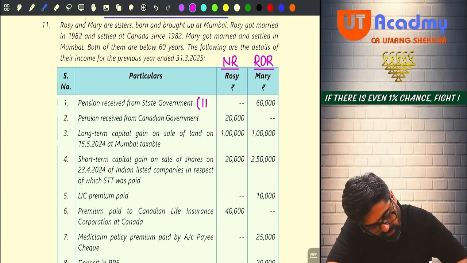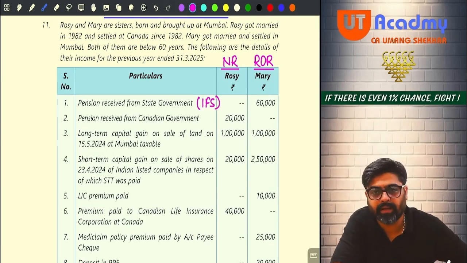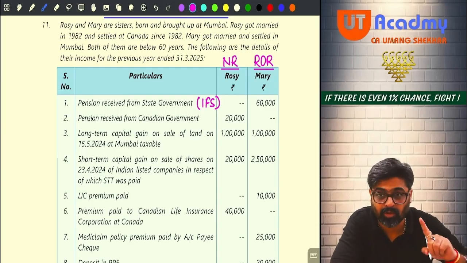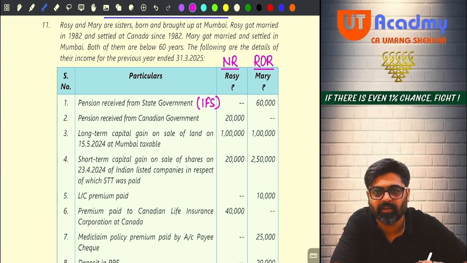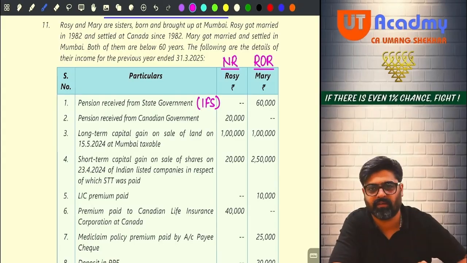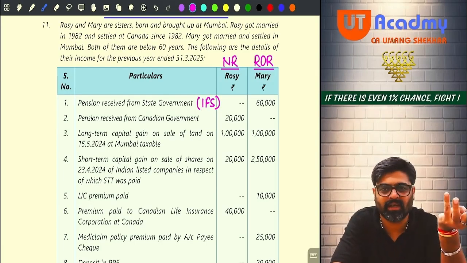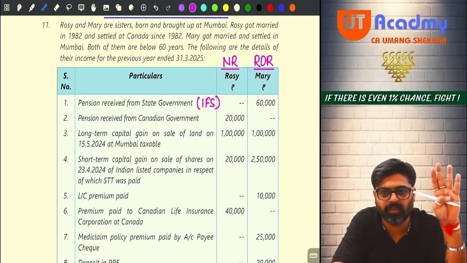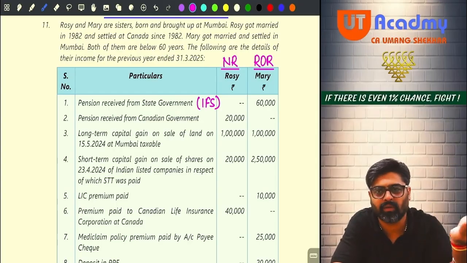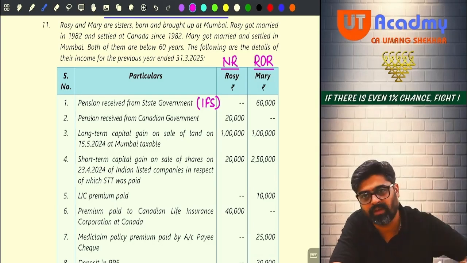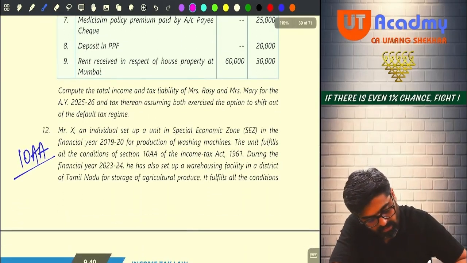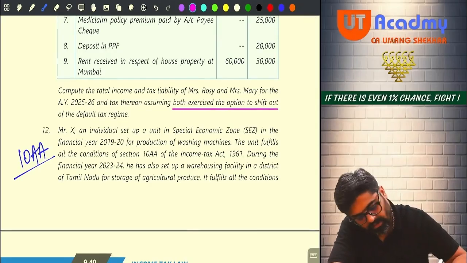So this entire pension will be taxable as income from salary for Mary, and from it she is going to get a standard deduction of 50,000. Because this pension is taxable under the head salary, from this pension she is going to get the standard deduction. This is the only income which she is receiving as salary. There is no other salary income, meaning this entire amount will be her taxable salary. Out of that, she is going to get 50,000 standard deduction, since she is not following 115BAC. Please look at the last line. Both exercise the option to shift out, meaning both are not following 115BAC.